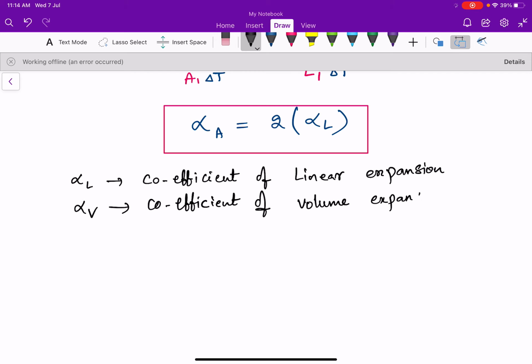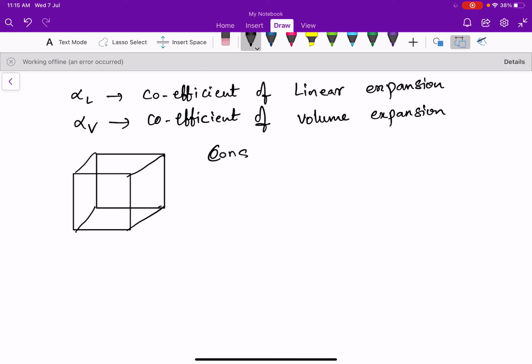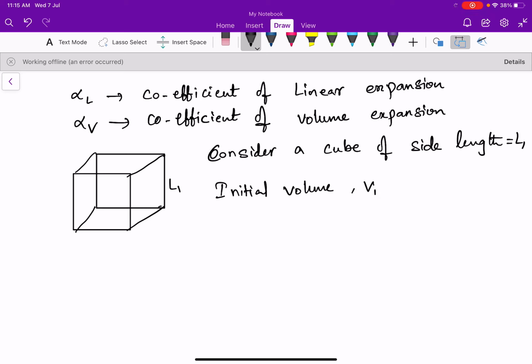To explain this, I am considering a cube of side length L1. So the initial volume of the cube, V1, is equal to L1 cube.